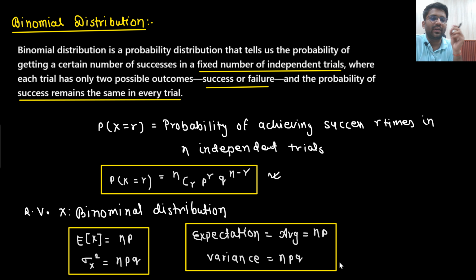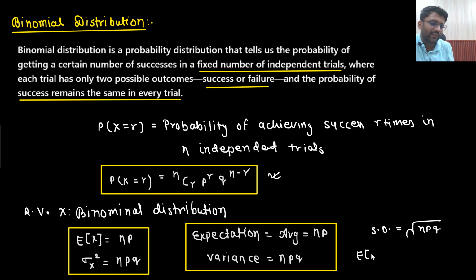So there you directly need to remember that for a binomial distribution, my expectation or average is n into p. And what is my variance? n into p into q. What will be the standard deviation? The standard deviation would be nothing but the square root of n into p into q. This will be your standard deviation, right? Understandable?